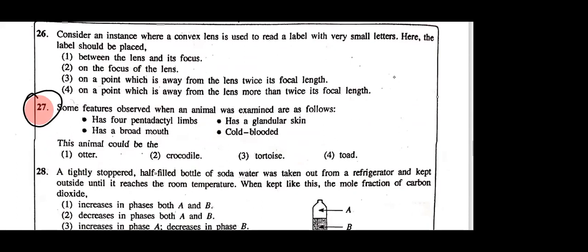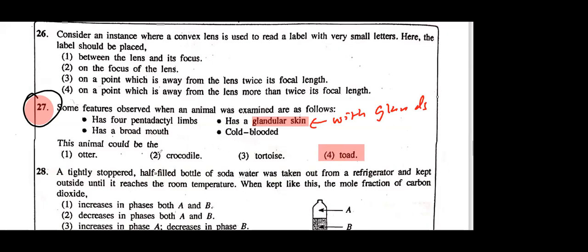Sumaila, what is the answer for this? 27. Ayad? Fourth answer. Yeah, fourth answer. Okay, very good. Fourth answer, you gave toad. That means amphibia, right? Very good. Broad mouth, cold-blooded, glandular skin. Please write here this word. Some students don't know the meaning of this. Glandular skin means with glands in the skin. So amphibians have poisonous glands in the skin. That's why you can get toad.